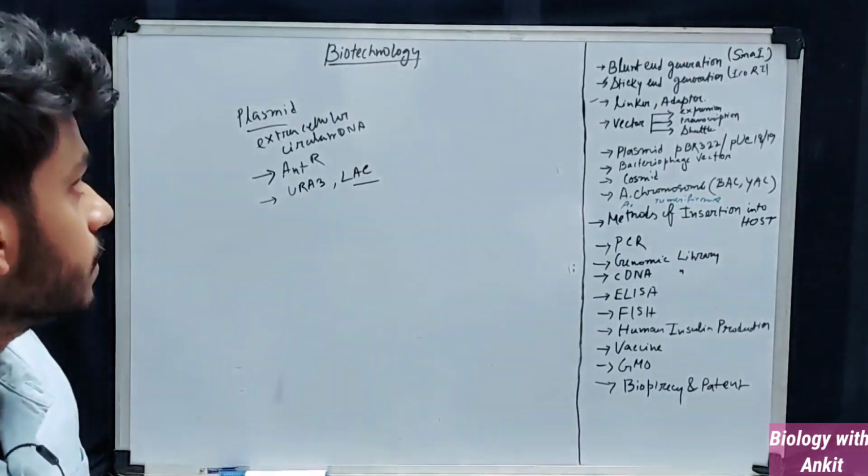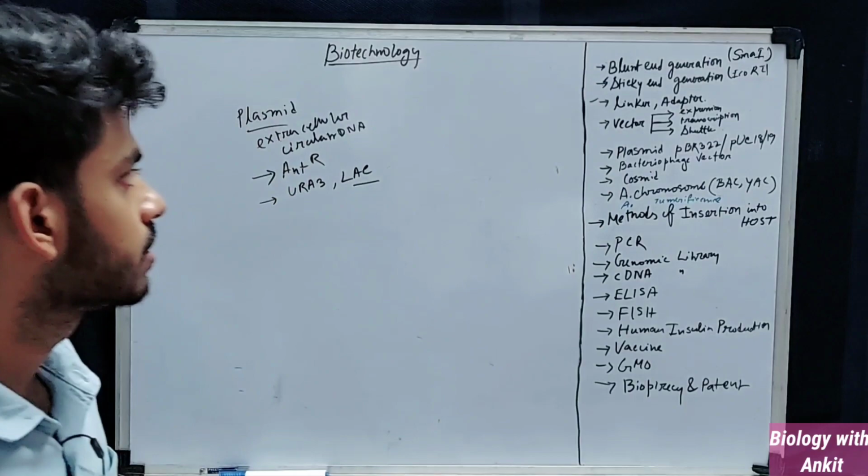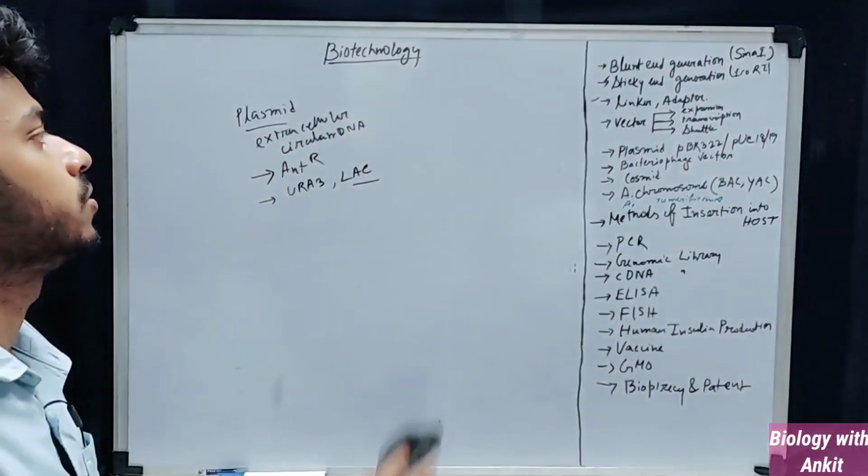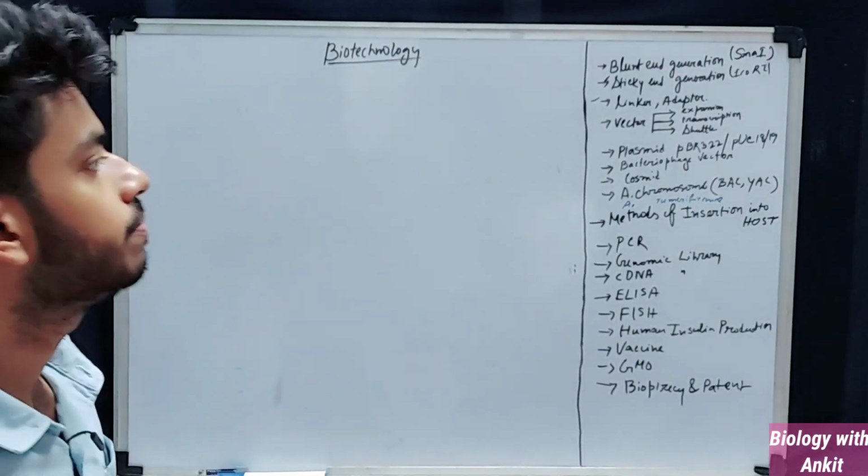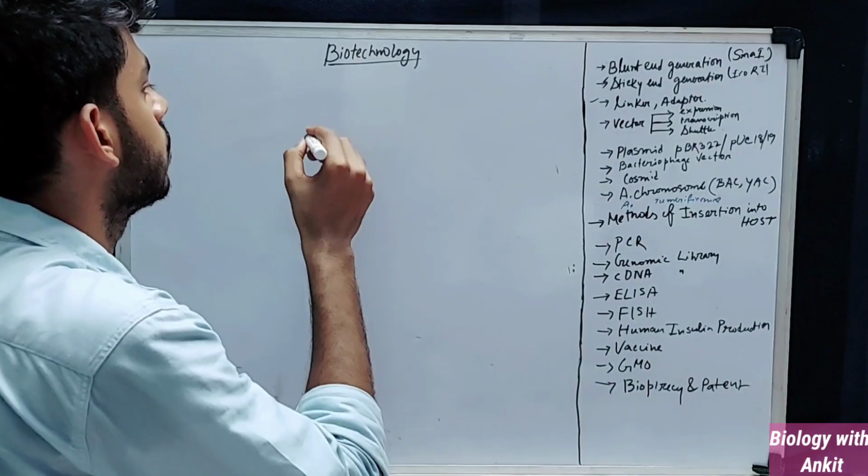Okay. So now we'll be discussing the plasmid called pBR322. We'll be discussing pBR322 now. So let me draw it quickly.